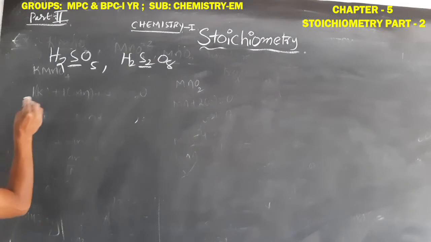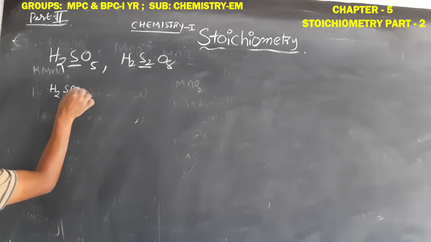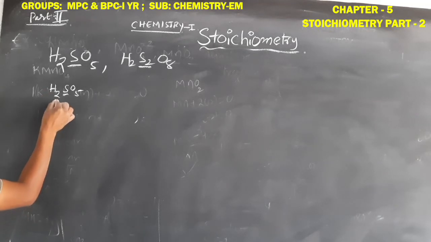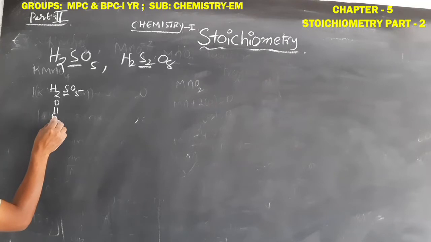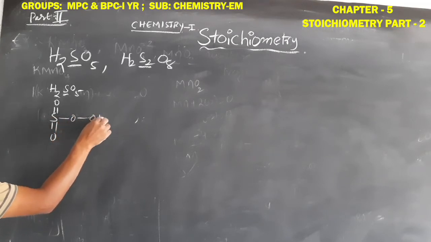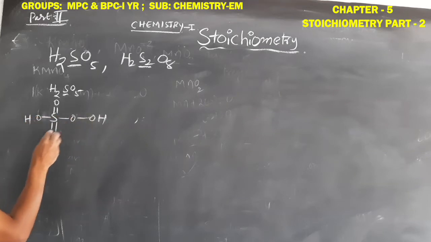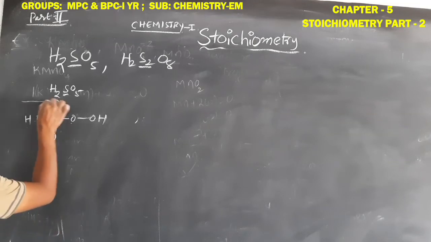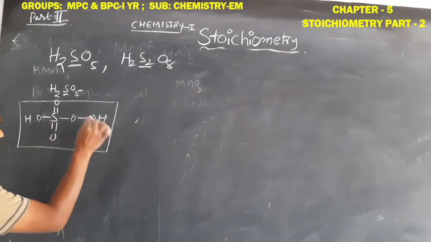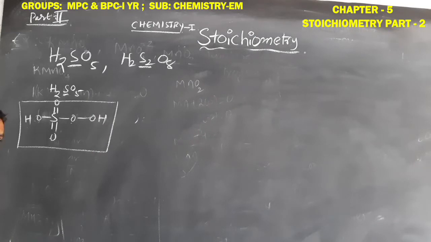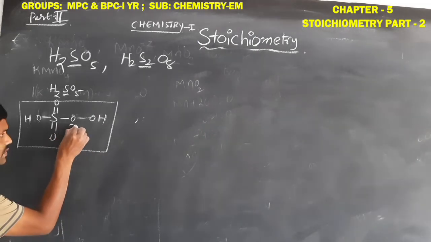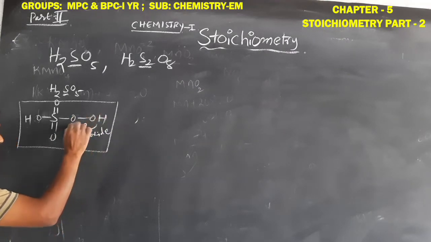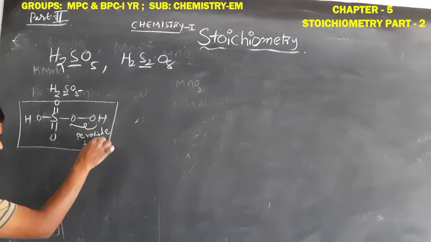How means, first we should write the H2SO5. Here we should find out the sulfur oxidation number. So first we should write its structure. Okay. So this is the H2SO5 structure. Students, this is the H2SO5 structure. So when we observe this H2SO5 structure, here these two oxygens are involved in the peroxide bond. Okay students, these two oxygens are involved in the peroxide bond.